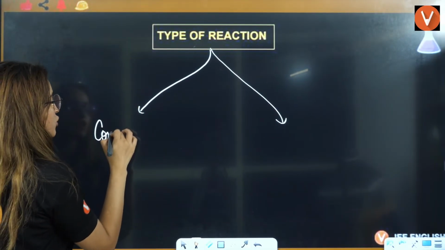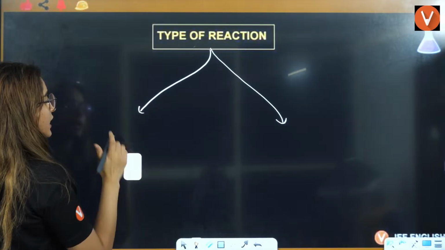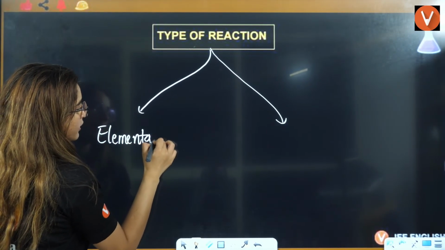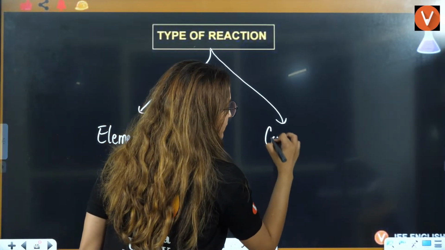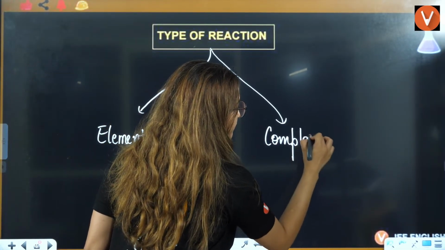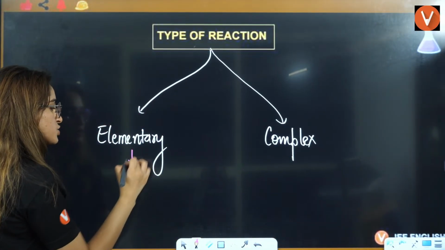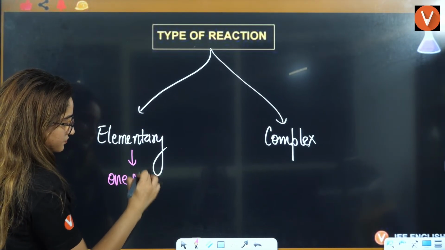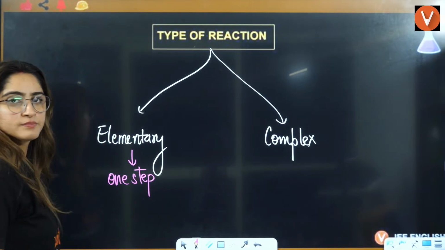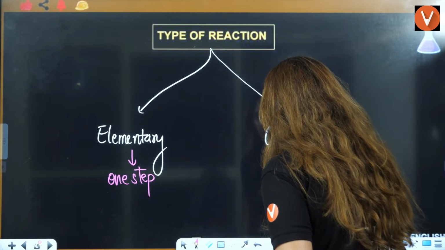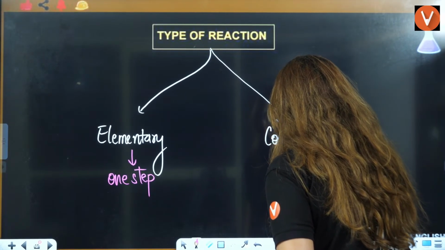One reaction is elementary, and the other is the complex reaction. An elementary reaction occurs in only one step, but in a complex reaction, you have multiple steps.